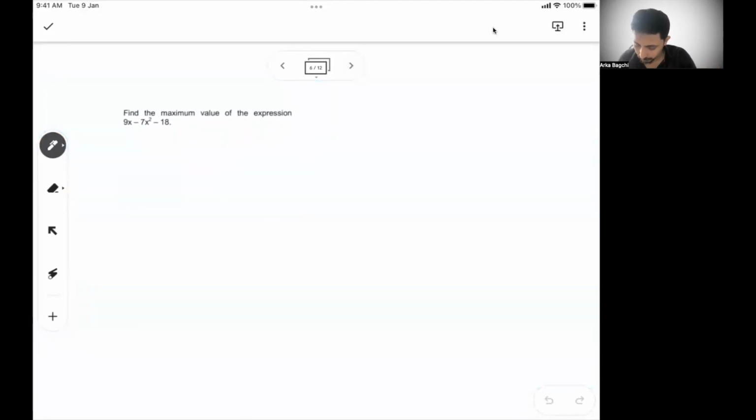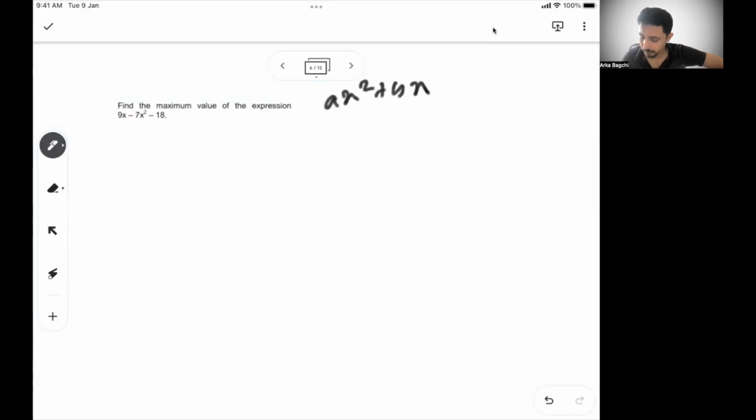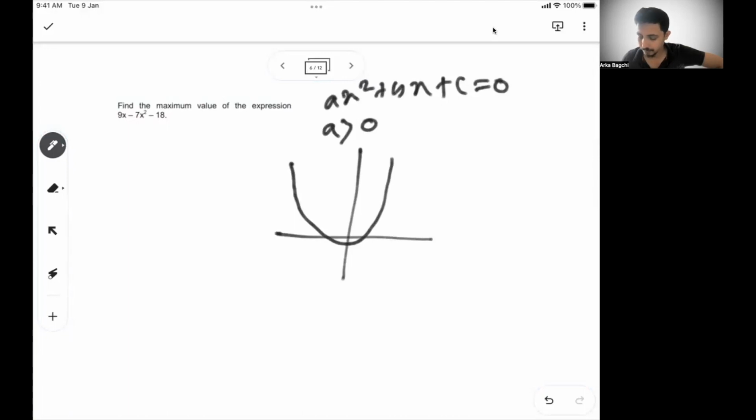Now find the maximum value of the expression 9x minus 7x square minus 18. Again, this is a very good, important kind of problem. If you remember what we said, for ax square plus bx plus c equal to 0, what is the geometrical representation? If a is greater than 0, it is an upward parabola.